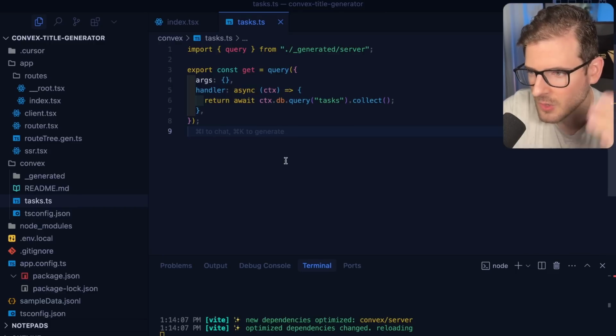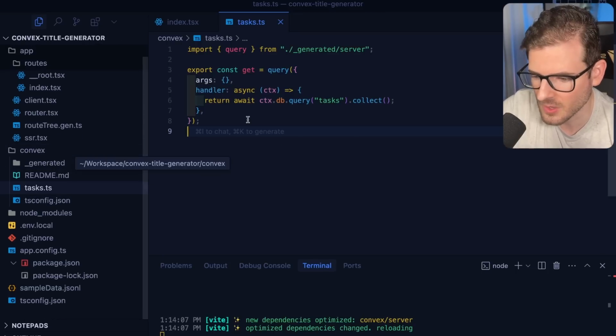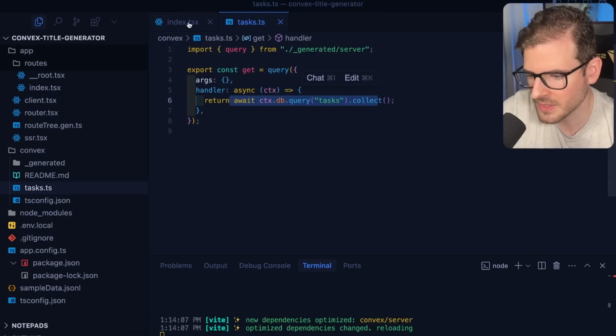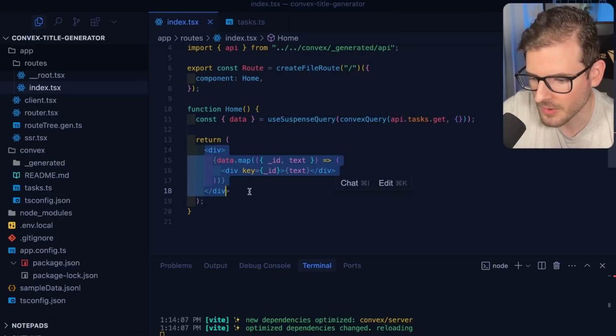we go through this tutorial, but I want to just give you a quick overview of how some of the syntax works and also how Convex works. So this will do a query and get all the data, and then that automatically gets sent here, and then we just render it out on the page.